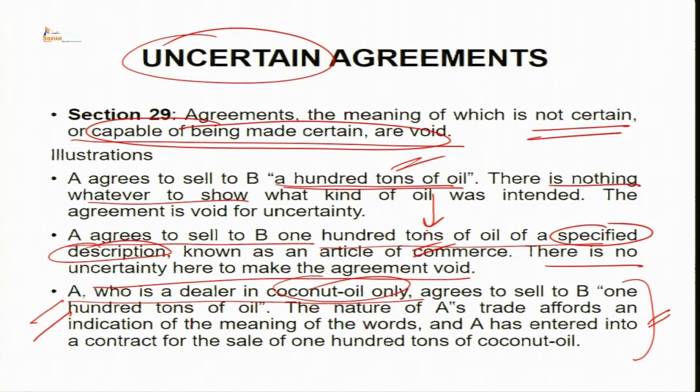A, who is a dealer in coconut oil only, agrees to sell to B 100 tons of oil. The nature of A's trade affords an indication of the meaning of the words, and A has entered into a contract for the sale of 100 tons of coconut oil. So here, even if the person says I agree to sell to you 100 tons of oil, it is capable of being made certain, reason being that the person is dealing with only one type of oil, that is coconut oil.